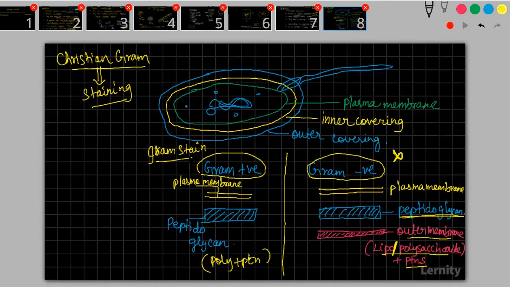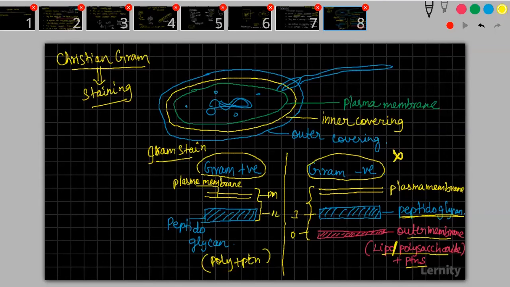So gram positive will have only two layers. This peptidoglycan is the inner layer. In this case, what I have told you is three layered: this is the inner layer and this is the outer layer. What is gram positive bacteria? Gram positive bacteria has only two layers. It has only the plasma membrane and the one layer, single layer. Okay, so that is the meaning of it.